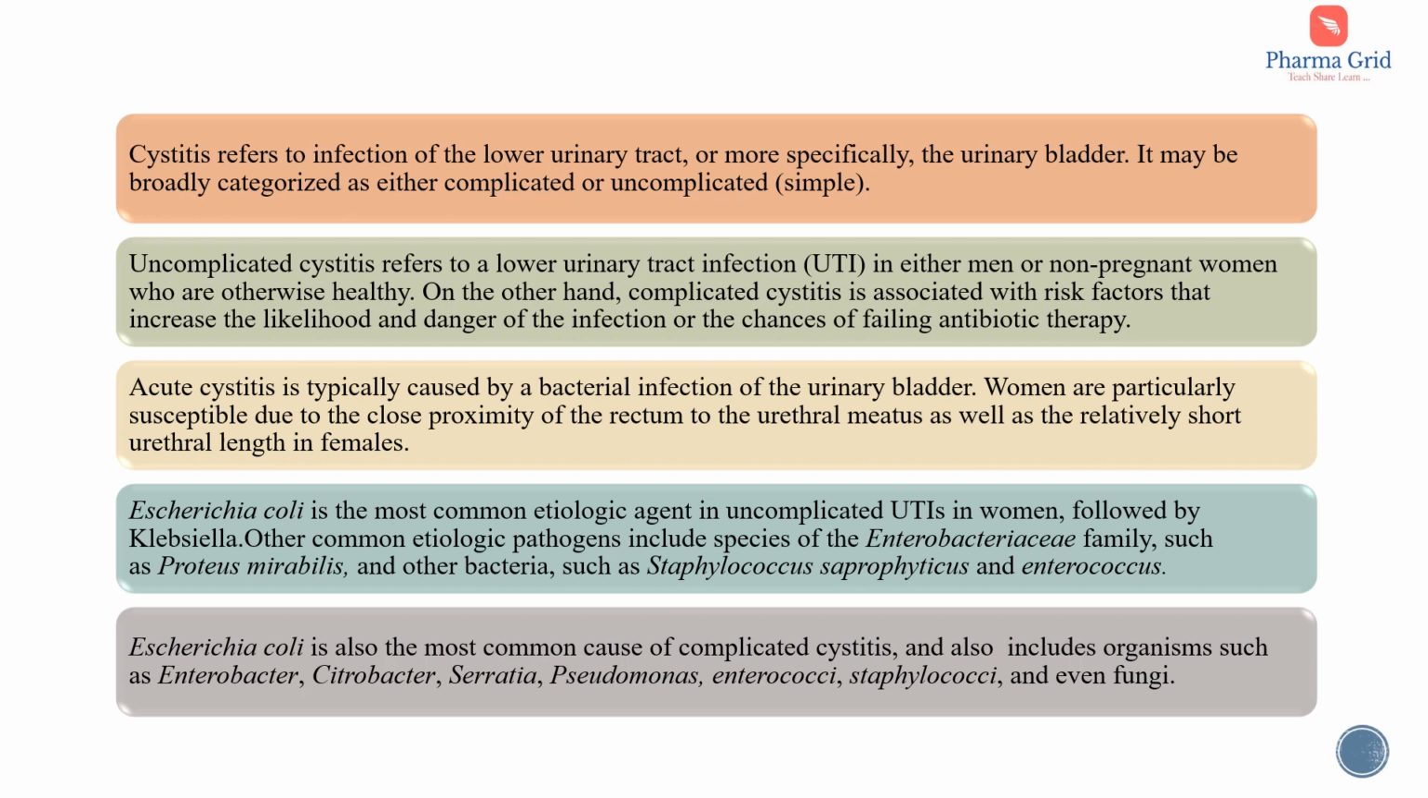Escherichia coli is the most common etiologic agent in uncomplicated UTIs in women, followed by Klebsiella, and other etiologic pathogens include species of Enterobacteriaceae family such as Proteus mirabilis and other bacteria such as Staphylococcus saprophyticus and Enterococcus. And Escherichia coli is also the most common cause of complicated cystitis, and other organisms include Enterobacter, Citrobacter, Serratia, Pseudomonas, Enterococci, Staphylococci and even fungi. So E. coli is the most common etiologic agent in case of uncomplicated as well as complicated UTI.